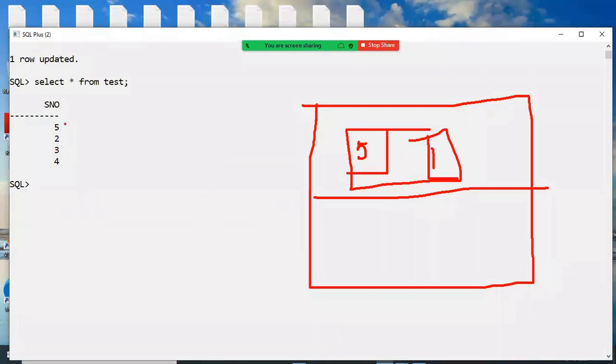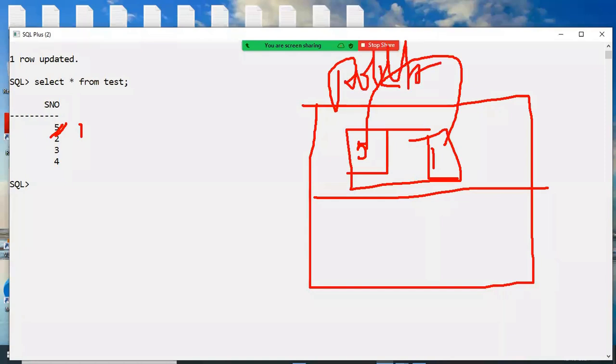Now I want to cancel this 5 back to 1. How can I undo the transaction from memory? Which command are we using? Very good. Rollback is the command. Rollback means undo the transaction from memory.